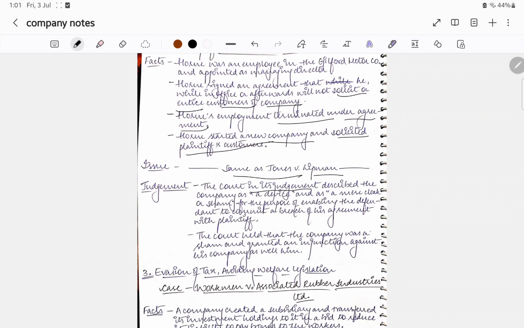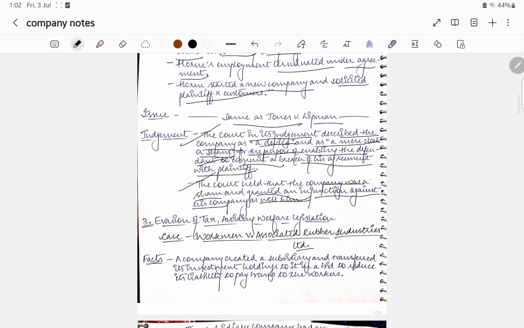Judgment: the court in its judgment described the company as a device, a mere cloak or sham, for the purpose of enabling the defendant to commit a breach of his agreement with the plaintiff. The court held that the company was a sham and granted an injunction against his company as well as him.